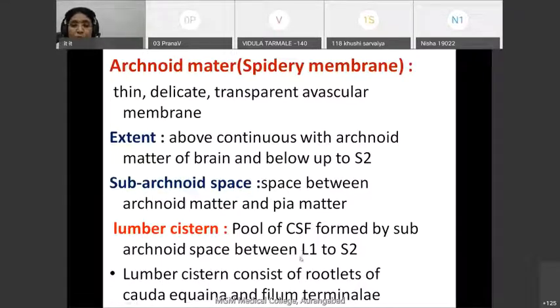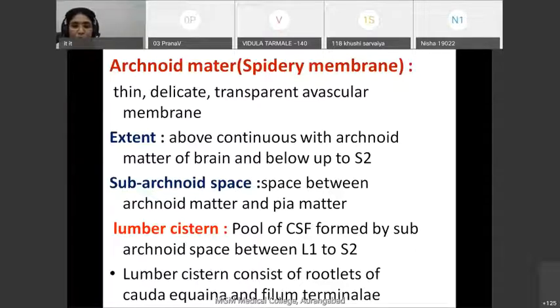So how will you achieve this space? We have to keep one hand on the iliac crest, and as you know, the highest point on the iliac crest is at the level of L4. So first identify the highest point on the iliac crest and then go one space above or one space below.